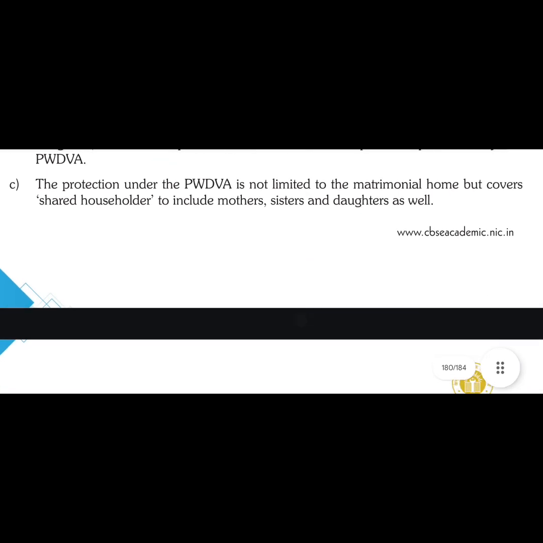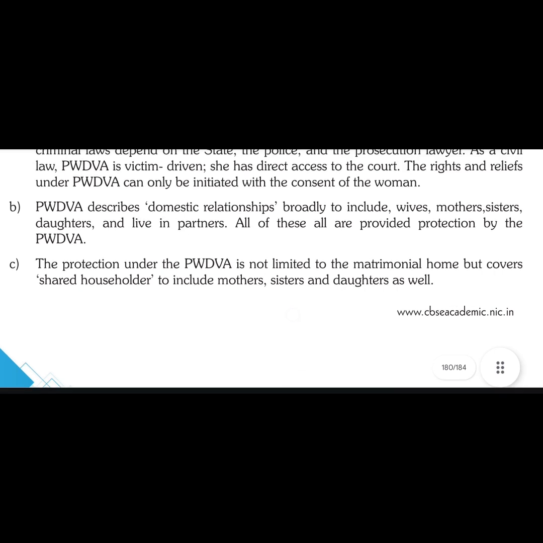relations. The protection under PWDVA is not limited to matrimonial home but covers shared householder to include mother, sister, daughters as well, since it is not limiting the victim to be a wife only. So that's why it can be said that it is not limited only to the matrimonial home concept, because then wife only will be the victim, but it covers shared householder to include all such other women that can be in the family. और other women in the family क्या होंगी? Mother, sister, daughter. So उनको भी include किया जा रहा है, इसलिए वो shared householder बोल रहे हैं, that all the other people who can be in the same household.